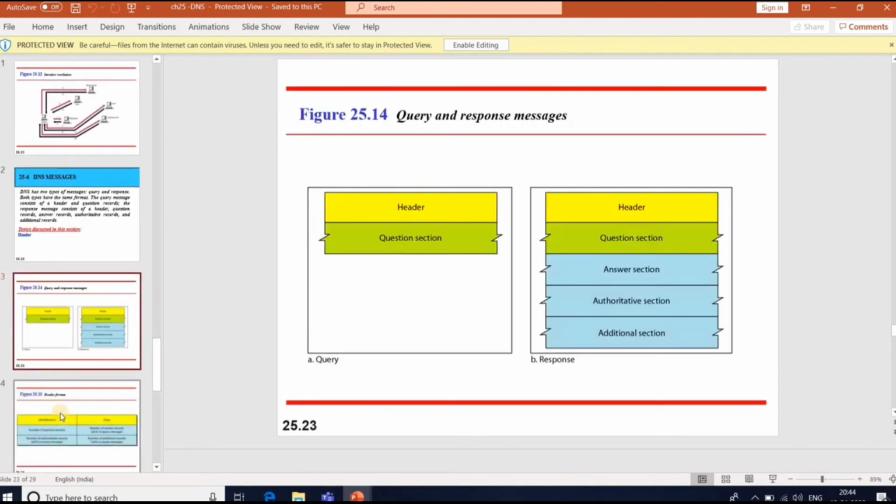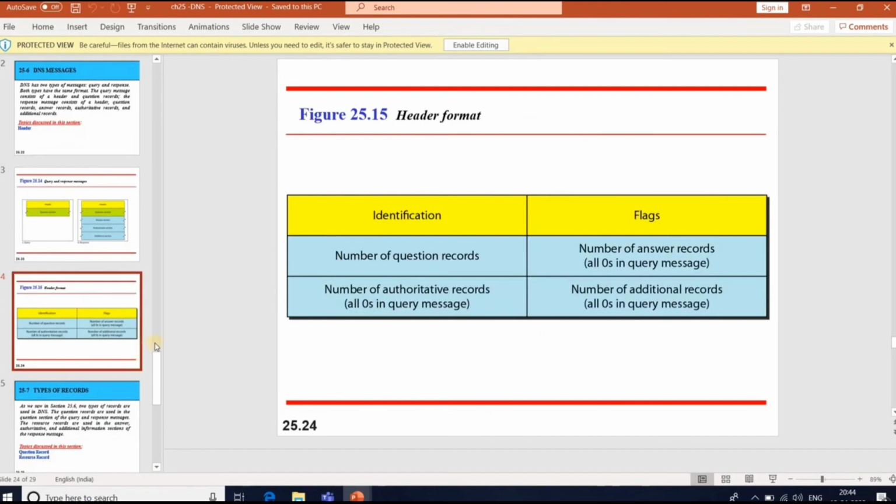Coming to the header format: a query message has a header and question section, and a response has a header, question section, answer section, authoritative section, and additional section. Both query and response messages have the same header format. You can see the header format for DNS: identification, flags, number of question records, number of answer records, number of authoritative records, number of additional records.